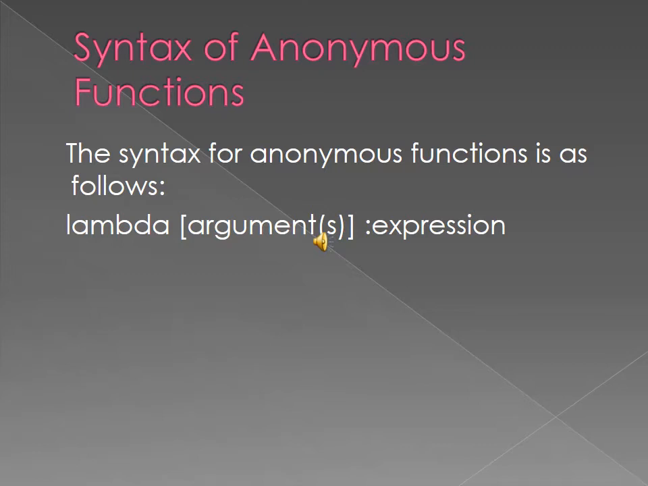Let's see the example. Page number is 92. Okay, sum equal to lambda argument 1, argument 2, colon, argument 1 plus argument 2. Here there are two arguments. With a normal function we have to follow the procedure: we have to use the def keyword, the function name, and specify the arguments here.